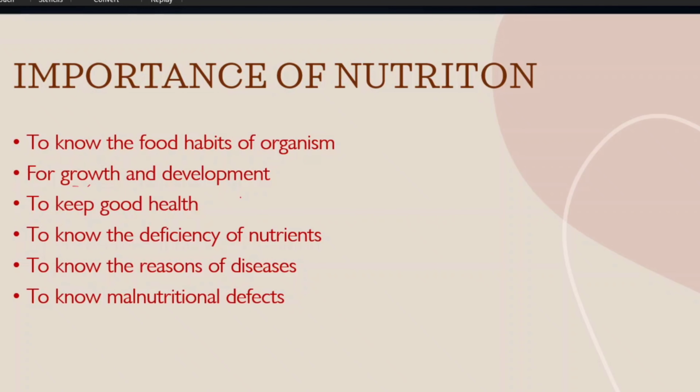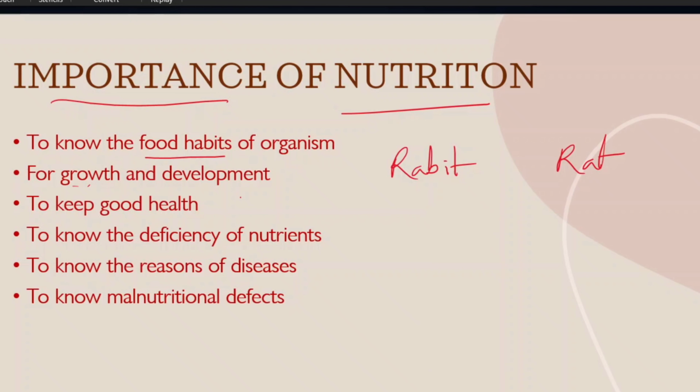Next, let us know what is the importance of nutrition. First of all, we have to know what are the food habits of the organism. For example, here is one rabbit and also another rat. First of all, we have to know what the rabbit eats, what the rat eats.